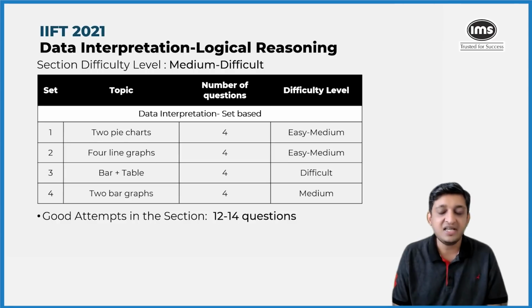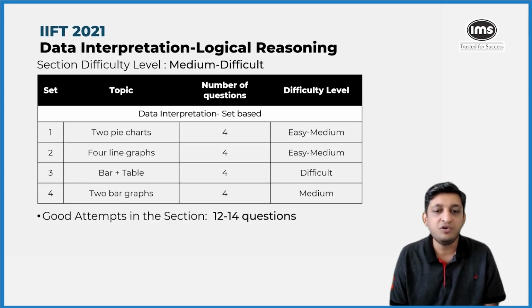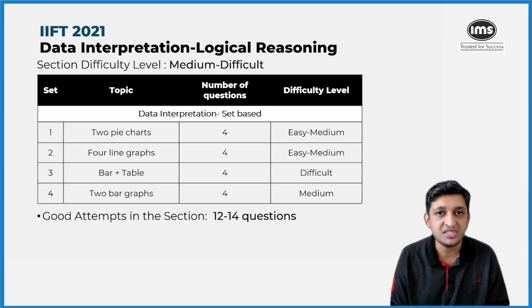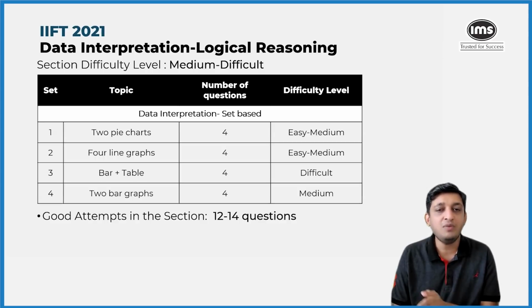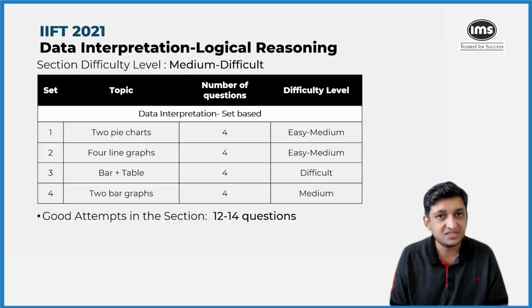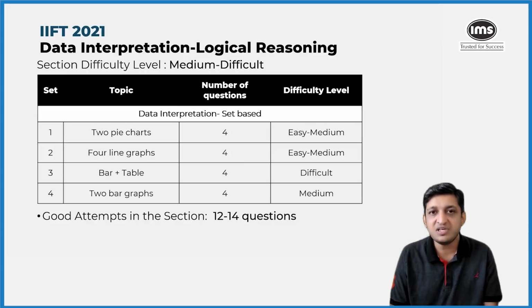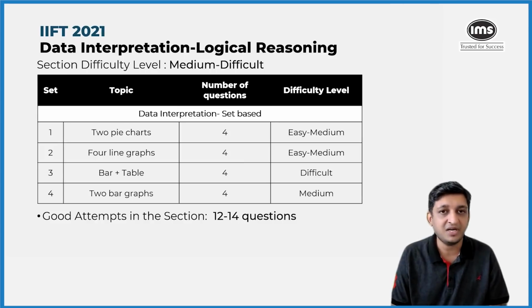Overall, if you look at this section, out of the 30 questions that were present, it was possible to attempt around 12 to 14 questions with a reasonable amount of accuracy. So in terms of the IIFT, if you look at it historically, for people who end up scoring very well at the test, their scores would be split almost equally among the 3 major sections. So sticking true to that line of thought, we are expecting the number of questions to be attempted in this particular section to be around 12 to 14, which would result in a score of roughly 35 to 40 marks. So that is what we're expecting from this particular section.